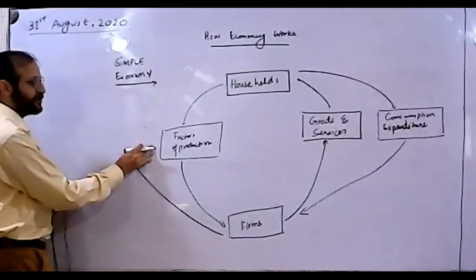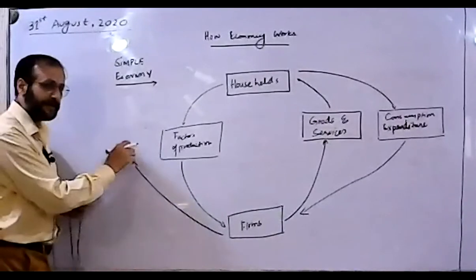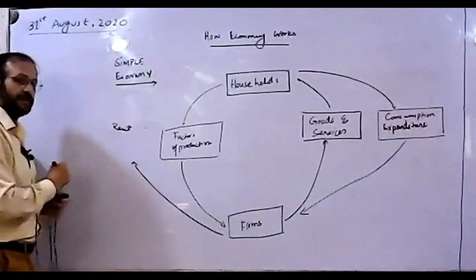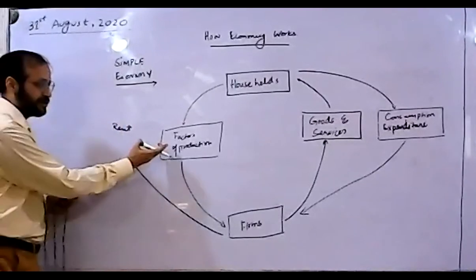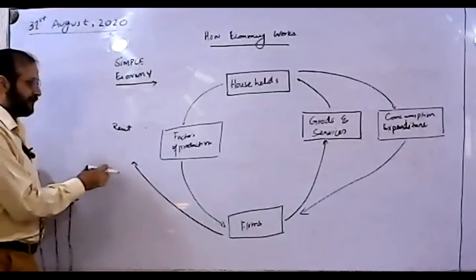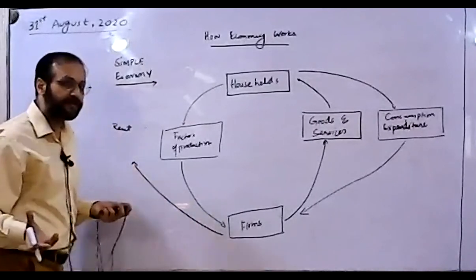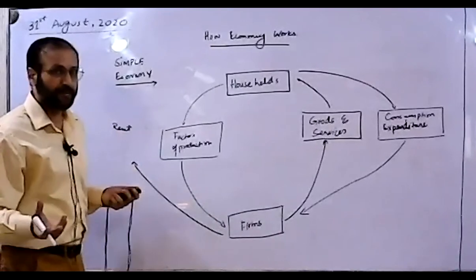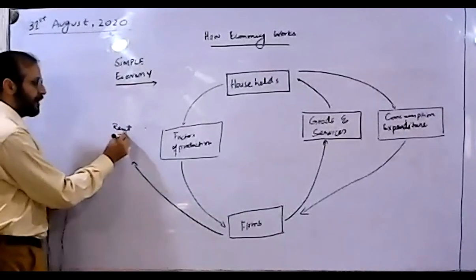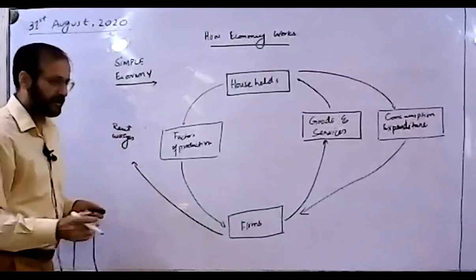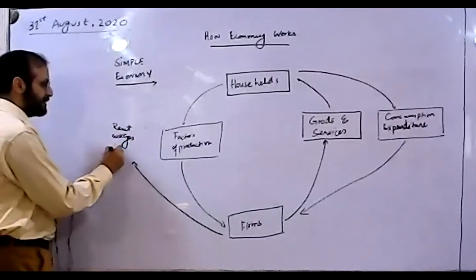Like for the factors of production, if there was land, they were given the rent. If somebody has provided land in the shape of factor of production, they will be getting rents. If somebody has provided their physical and mental effort, that is labor, they'll be earning wages. Somebody is giving the capital, so they will be earning interest.